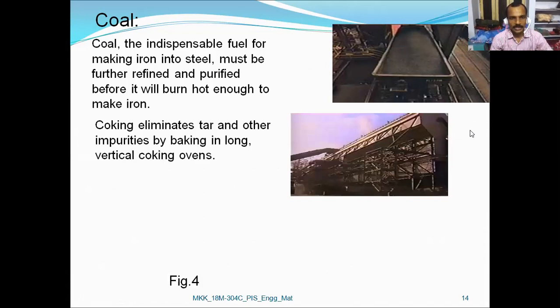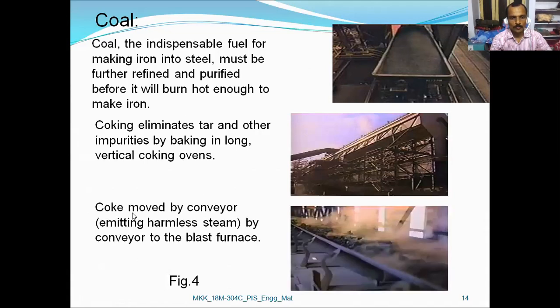Coking eliminates tar and other impurities by baking in long vertical coking ovens. Coke is moved by conveyor, emitting harmless steam, to the blast furnace. So here in this particular diagram, we are able to see the coke, which is moving on the conveyor mechanism next to the blast furnace.